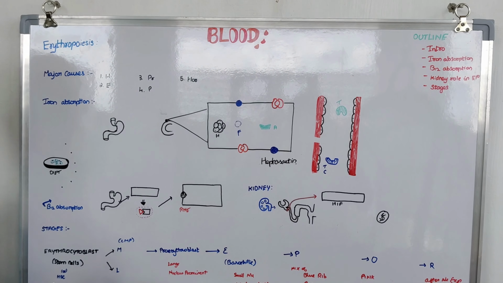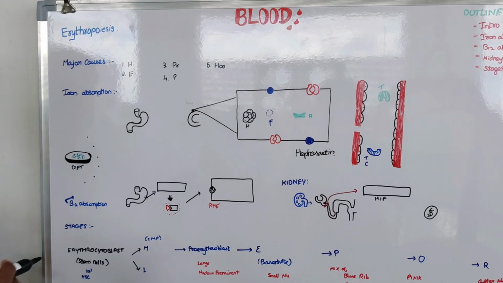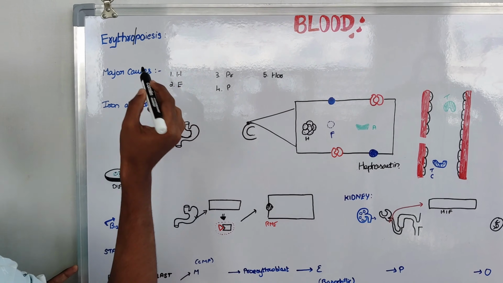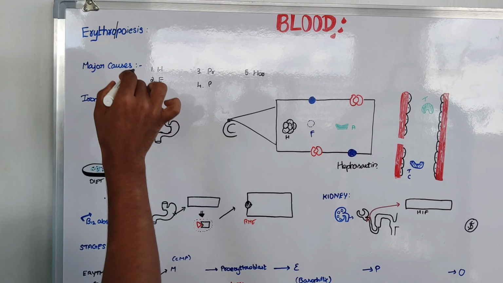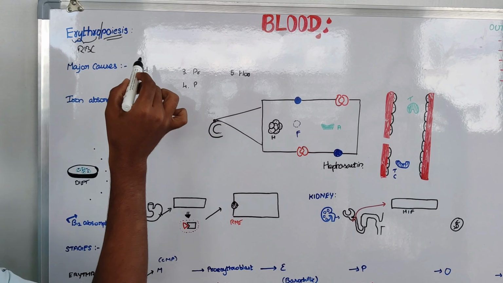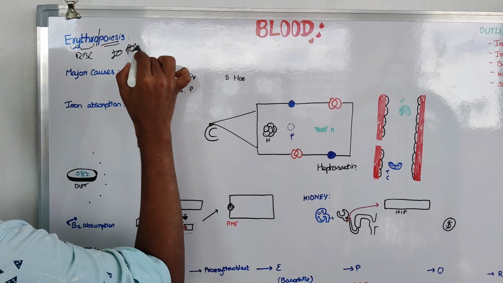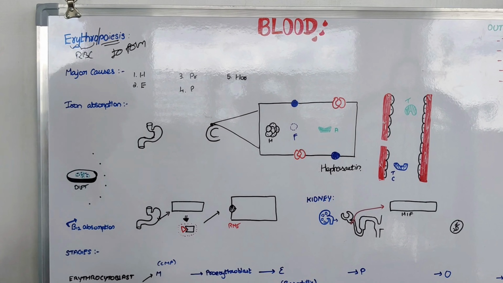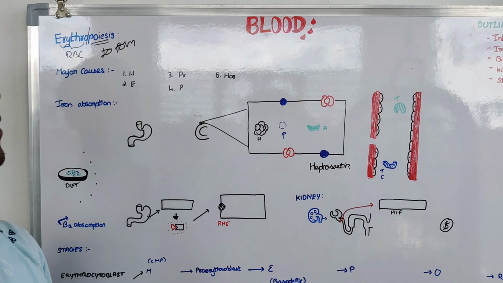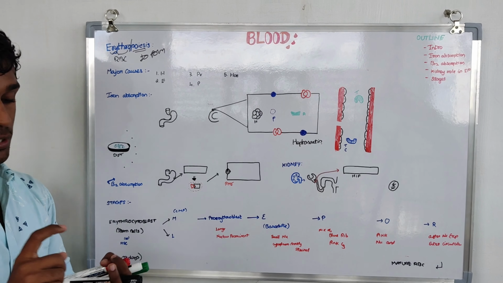Let's see the definition of erythropoiesis. What is erythropoiesis? Let's pick the term. Erythropoiesis. As you all know, erythro means red blood cells. Poiesis is a Greek term which means to form, so it means RBC formation. Where does it form? RBC is generally formed in bone marrow, specifically red bone marrow cells.